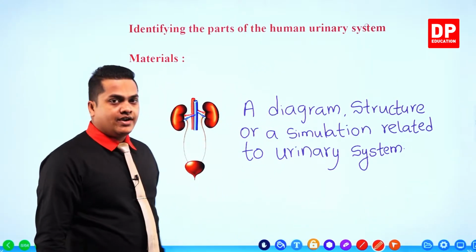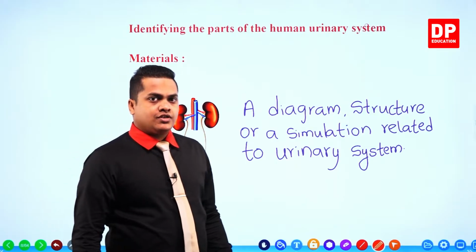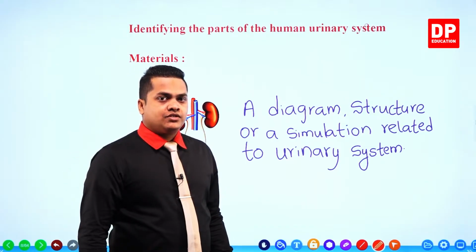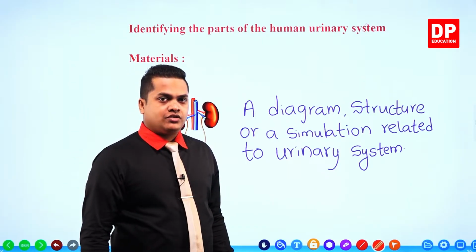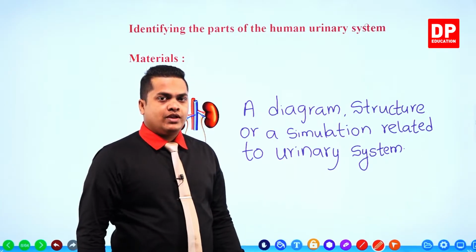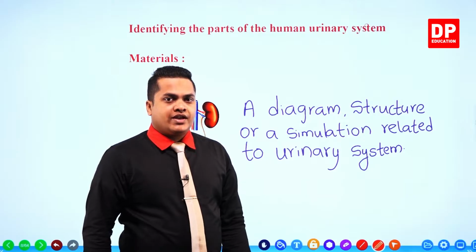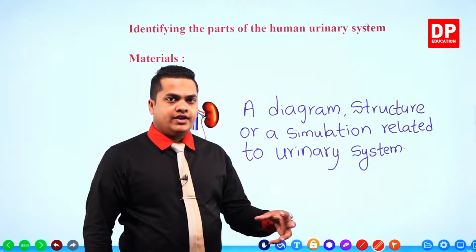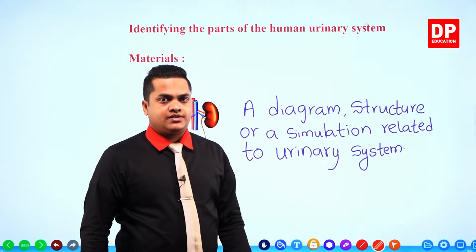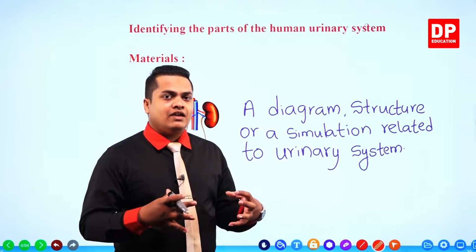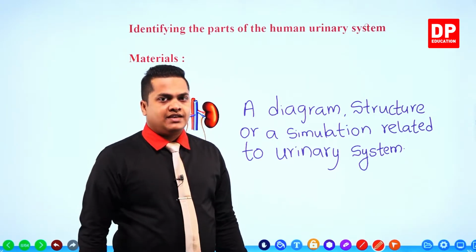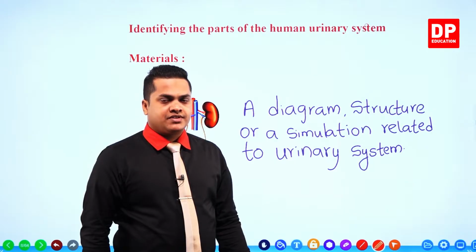You can find a diagram or a plastic structure, and you can use that as well, or else a computer simulation, a software, to get a clear 3D image of the urinary system. You'll be needing at least one of these materials in this process.